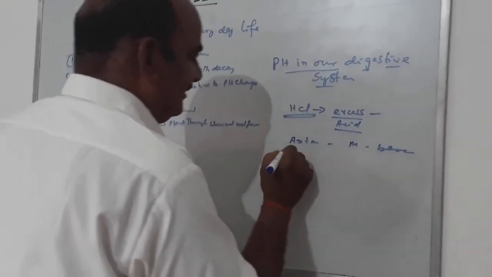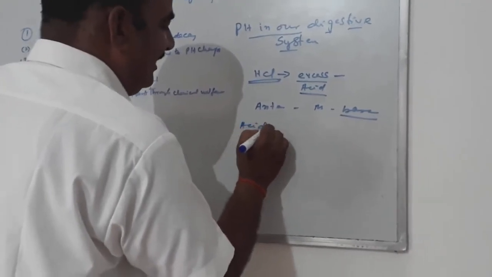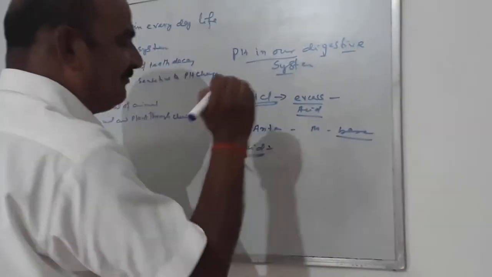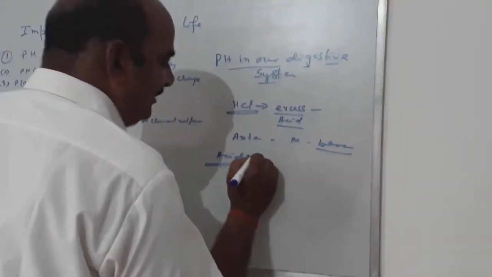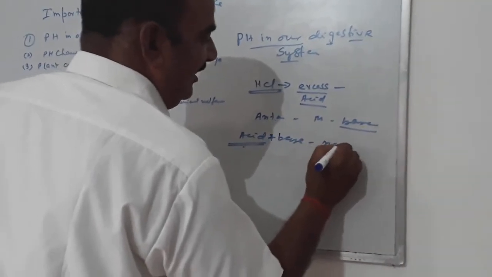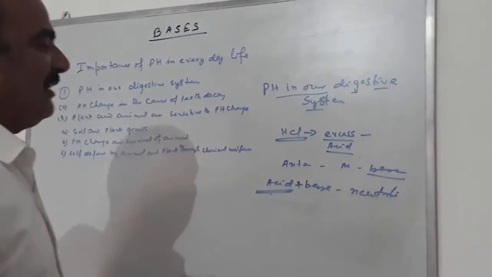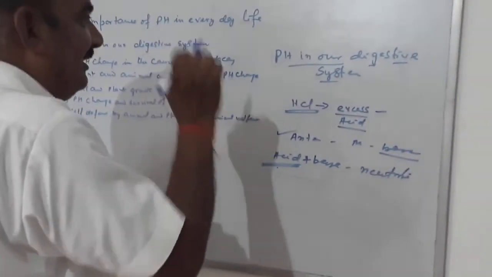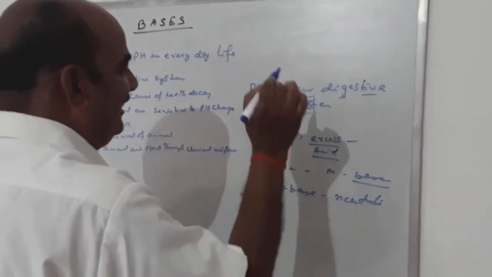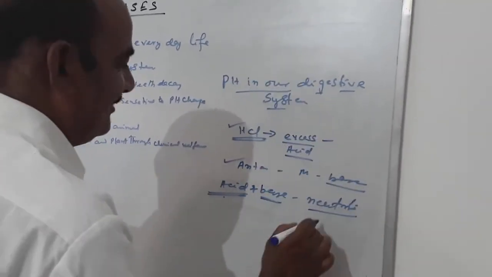Generally, we take it, and that is the base. So the acid reacts with the base, the excess acid in the stomach. We take a medicine rich in base, so acid plus base neutralizes. So the first important thing is that we take an antacid, which is a base. If the pH value becomes lower, then acid is formed, HCl is formed. If we do not digest food properly, then we take the base, and it neutralizes the acid.